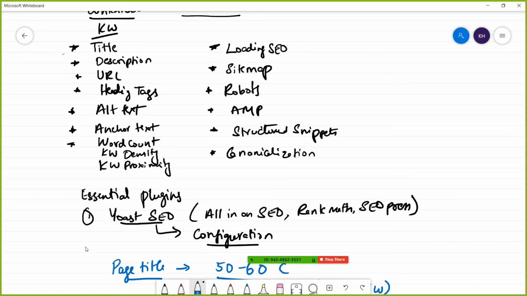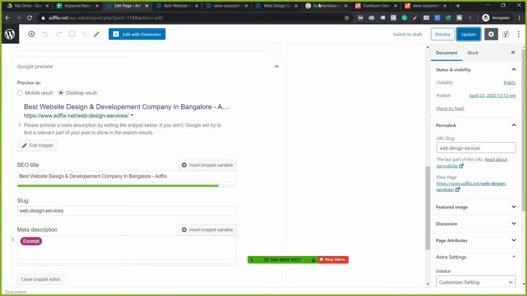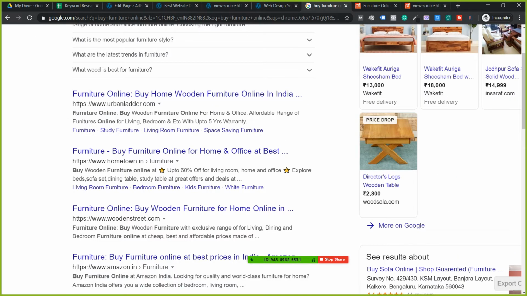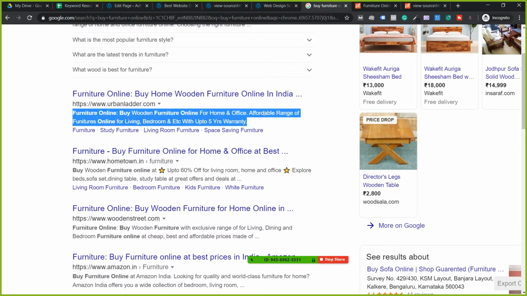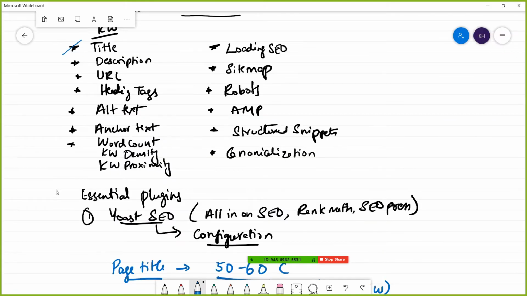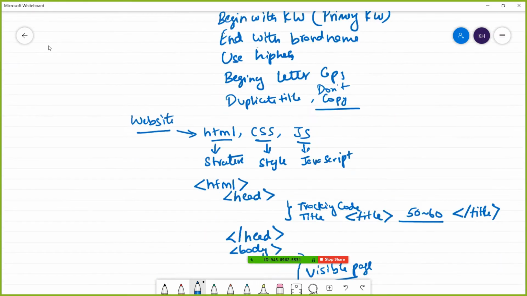So you can just tick it. So it is done. So next one is called as description. As I said, this is called as the title. Now, whereas you see here these two lines, these two lines are called as page description. In simple words, you tell what that page is about in two lines.